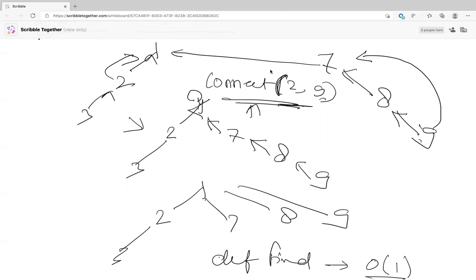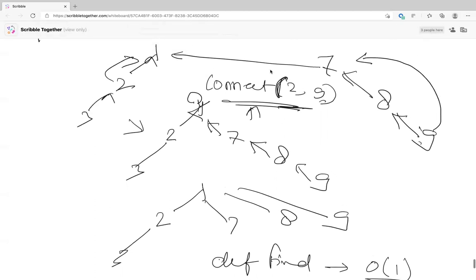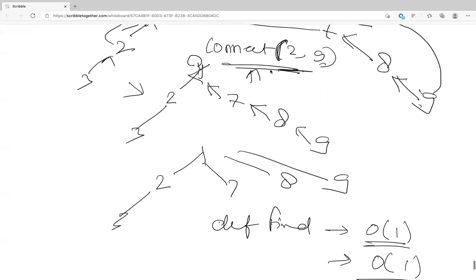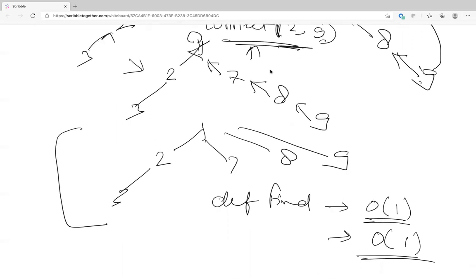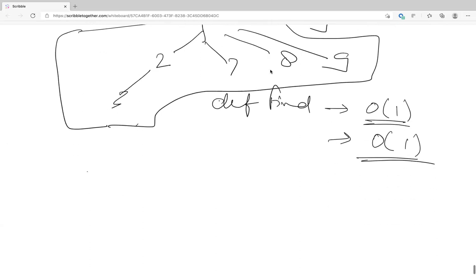Clear? So what Deven's idea, what path compression says is while you're actually navigating up, why don't we just change the pointers of the tree and make it like this? The height would be small. So basically the only change will come here in def find.